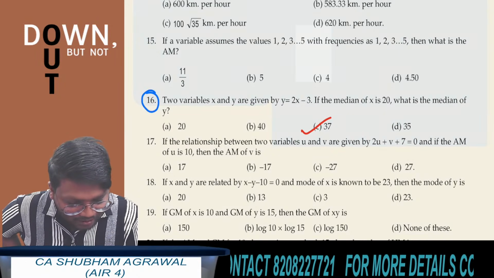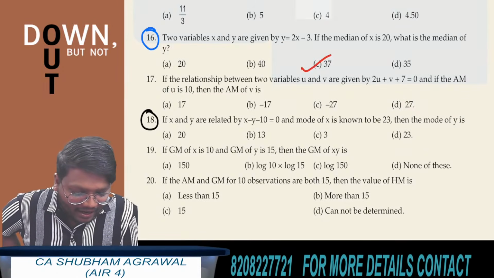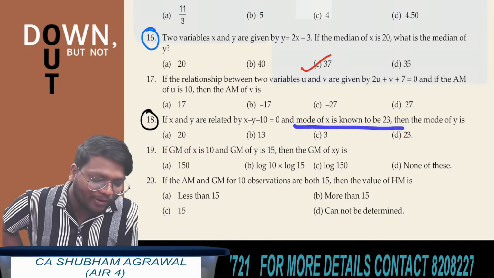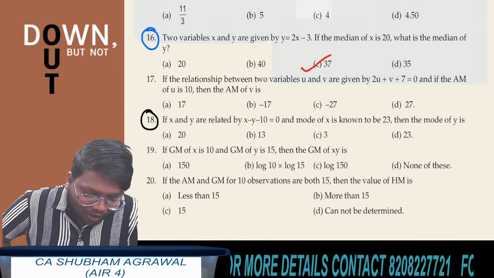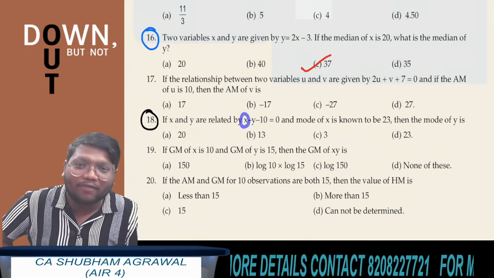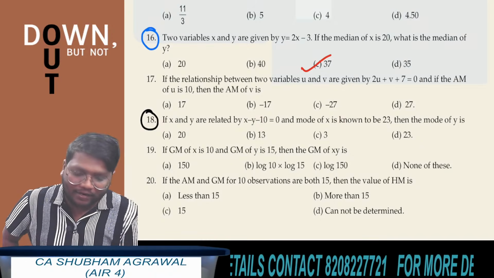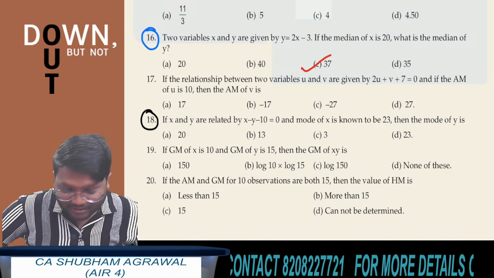Now solve question number 18. X and y are related by x minus y minus 10 equals 0. The mode of x is known to be 23. You have to find the mode of y. Again, wherever x is written, we write mode of x, and wherever y is written, we write mode of y. Tell me the answer for question number 18.